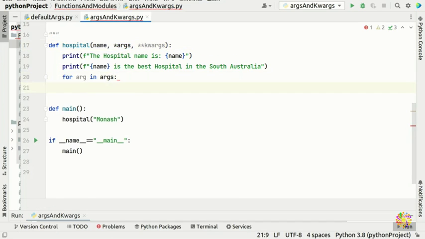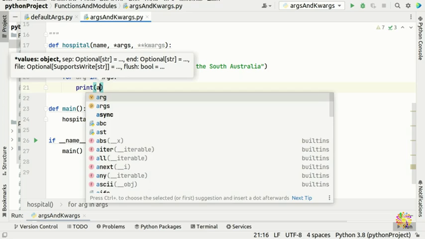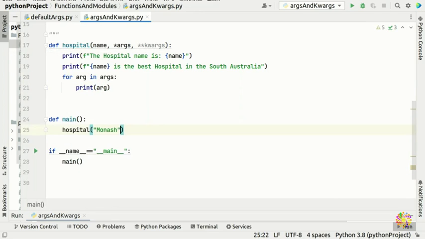So now we're gonna do for arg in args, and then you guys print arg. That's a for loop. You guys know already in Python, you should be familiar with it. For arg, you guys can put something else. You don't need to put arg. The reason I put arg is so you guys remember.